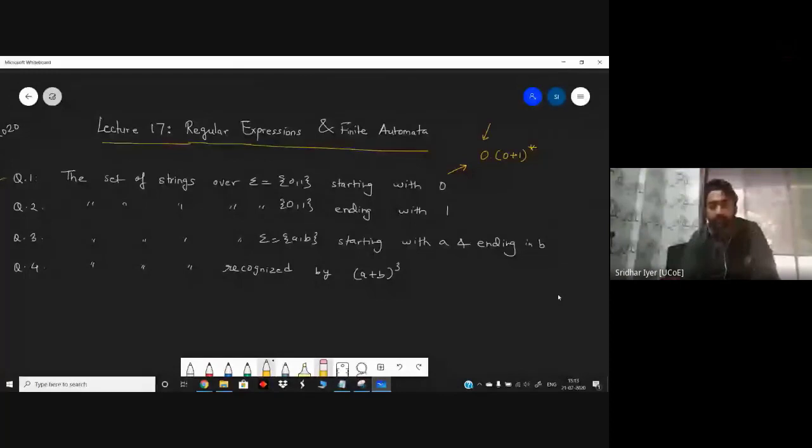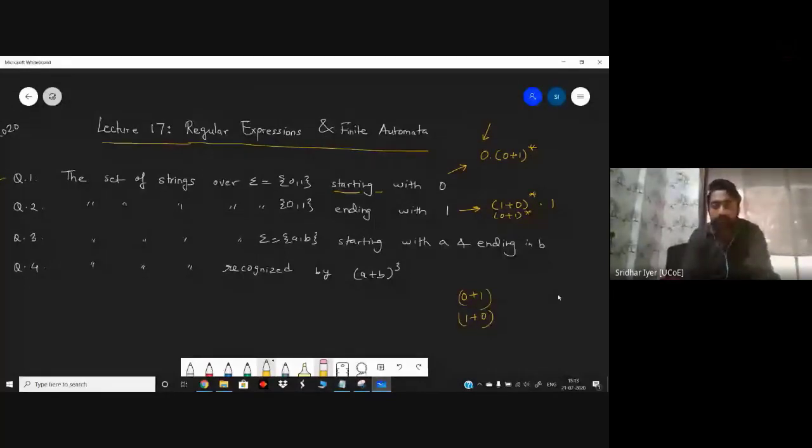I'm repeating it once again. It is starting with 0. So the first symbol has to be a 0, followed by any combinations of 0 and 1. Because in the question, it is just asking me that it should start with 0. Afterwards, whatever be the symbol, I'm not bothered about them. Similarly, the second one is all about ending with 1. So it can have any symbol in the beginning. So it can be either 1 plus 0 or it can be 0 plus 1, whichever way you wish to write, both are same, followed by 1 because it is ending with 1. So don't get confused if I'm writing 0 plus 1 instead of 1 plus 0. Both are same things. That is either 0 or 1, right?